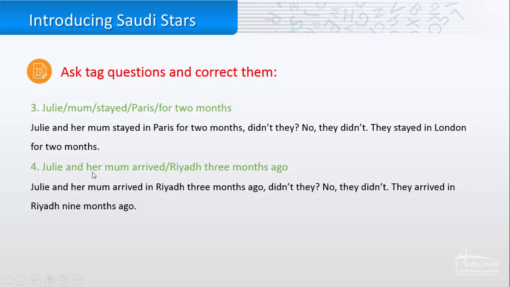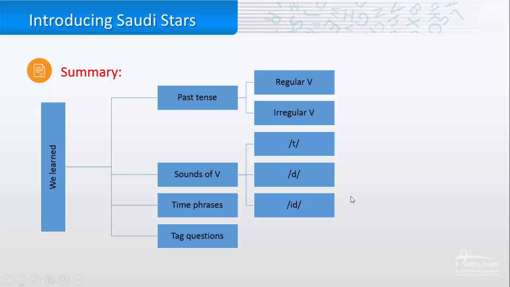The last one, Julia and her mom arrived in Riyadh 3 months ago. So again, Julia and her mom arrived in Riyadh 3 months ago, didn't they? Because arrived is in the past, and Julia and her mom are plural, so we use they. No, they didn't. They arrived in Riyadh 9 months ago.